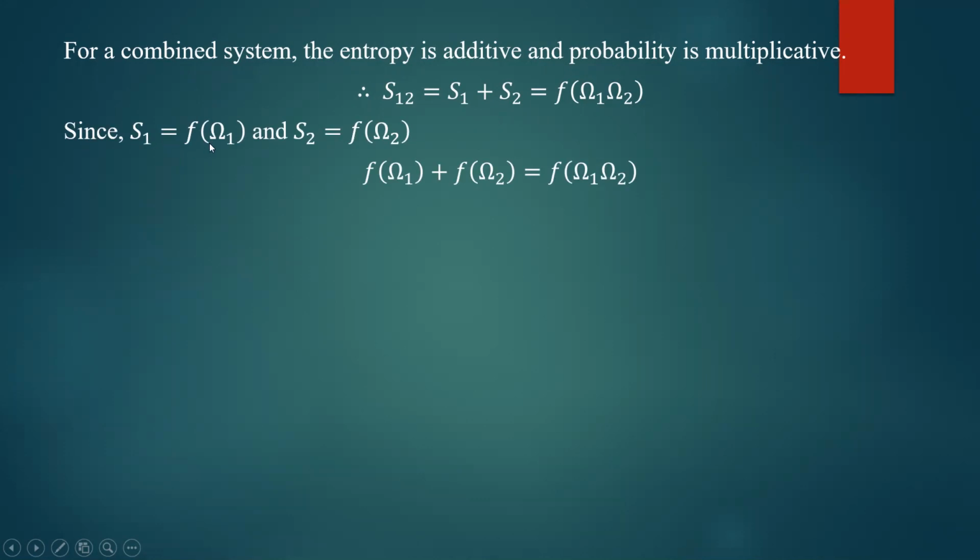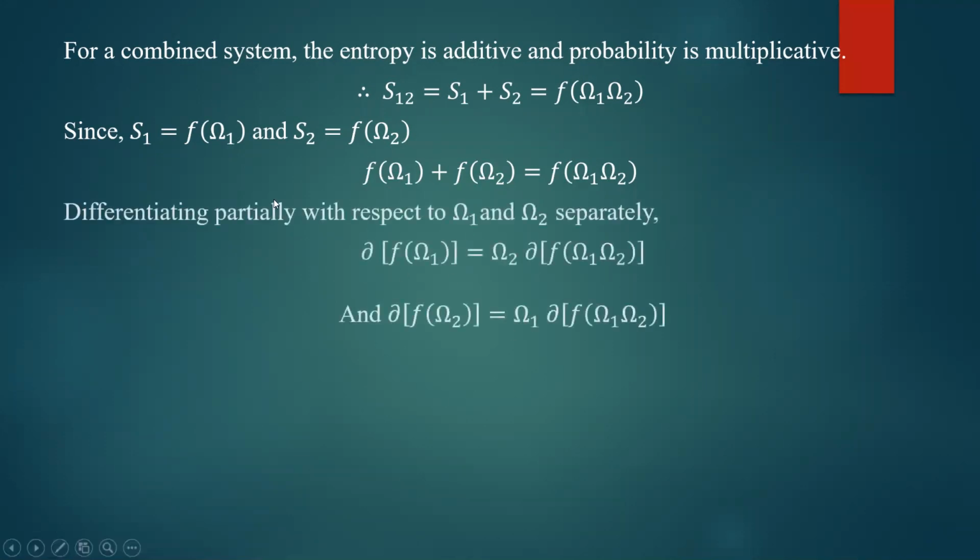Okay, S1 is F of omega 1 because according to Boltzmann's statement, the entropy of the system is a function of its probability. S1 is a function of omega 1, S2 is a function of omega 2. Then substitute here, you put S1 is equal to F of omega 1, S2 is equal to F of omega 2. That will be equal to F of omega 1 into omega 2. So you will get a particular equation which is having function of omega 1 and omega 2.